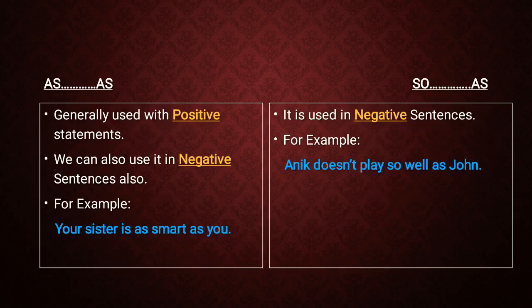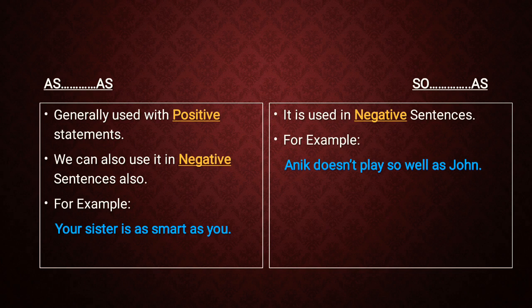As...as and so...as. Generally, as...as is used with positive statements. We can also use it in negative sentences. For example, your sister is as smart as you.